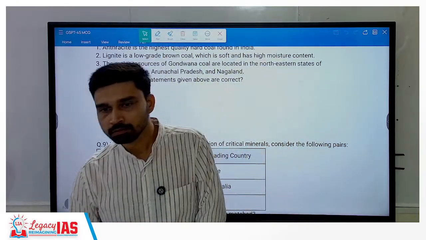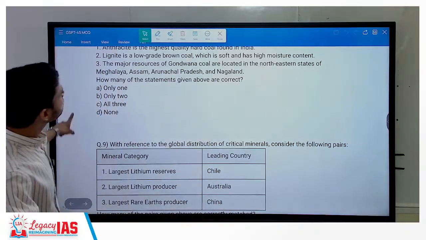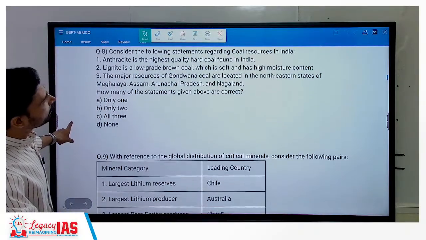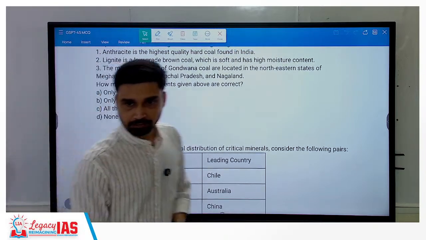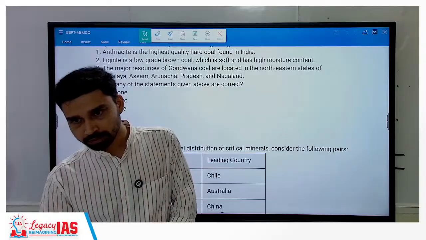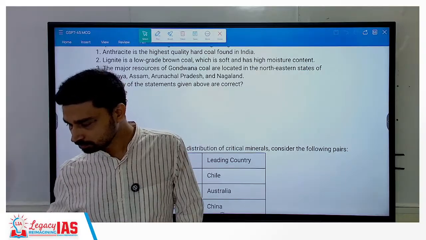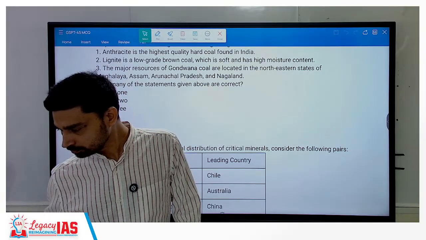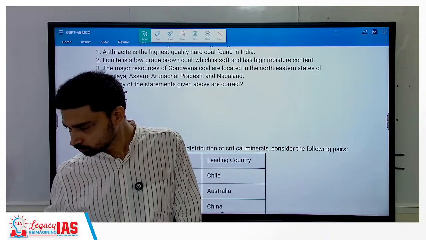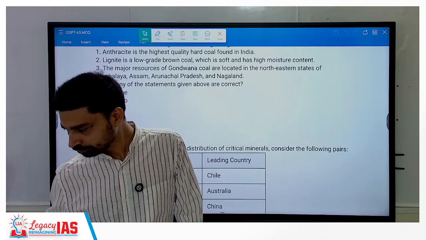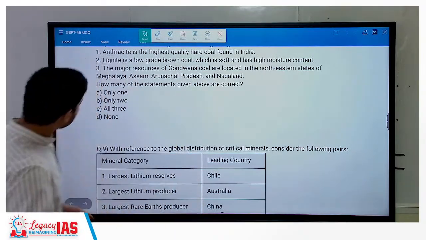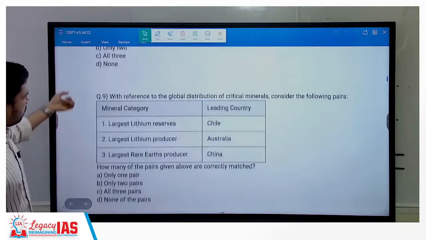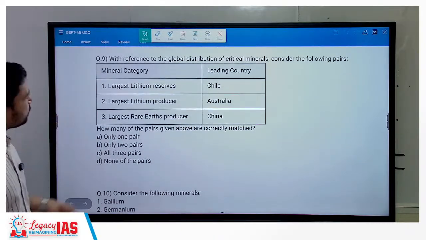Anthracite is what is known as the highest quality hard coal found in India. So here and there we have anthracite reserves. We do not have a lot of reserves as such. Okay, but here and there. Right. So B.